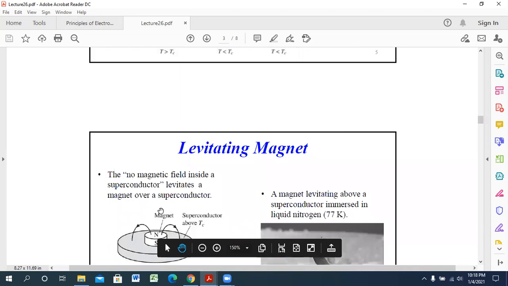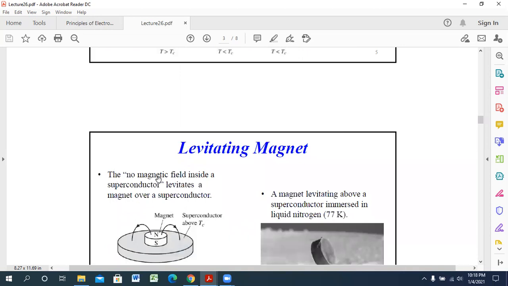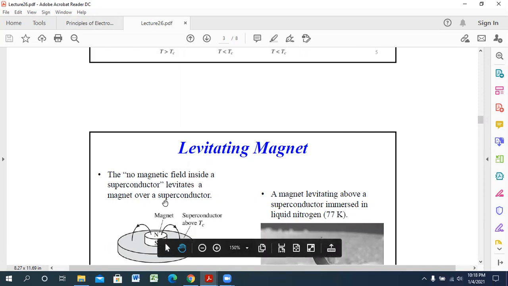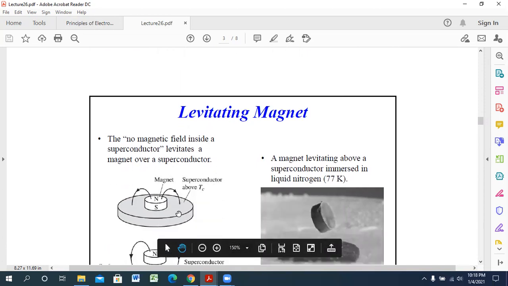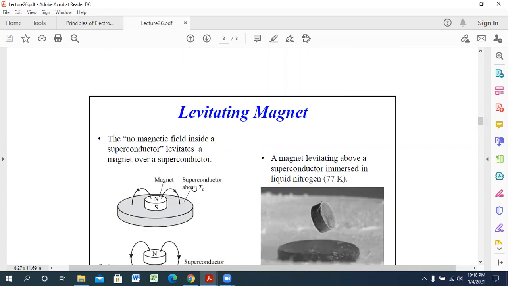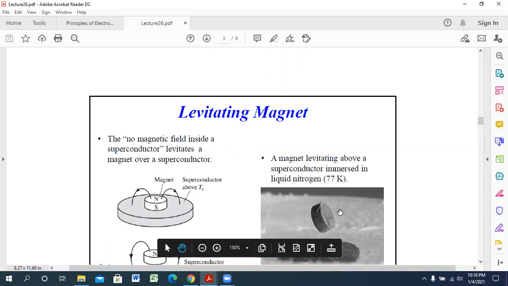Okay. Then the next one is levitating magnet. With no magnetic field inside a superconductor, a superconductor levitates a magnet. That means there is another magnet, whose behavior is shown upon the superconductor. This experiment is actually done with liquid nitrogen. We know that the temperature of liquid nitrogen is 77 Kelvin.